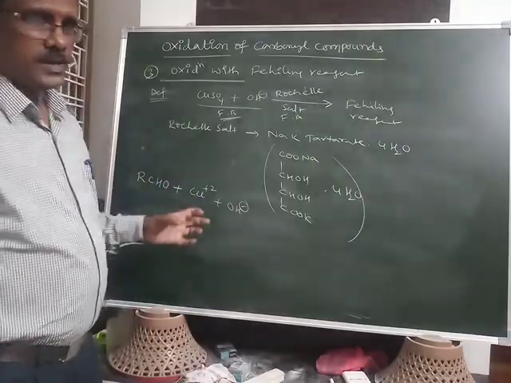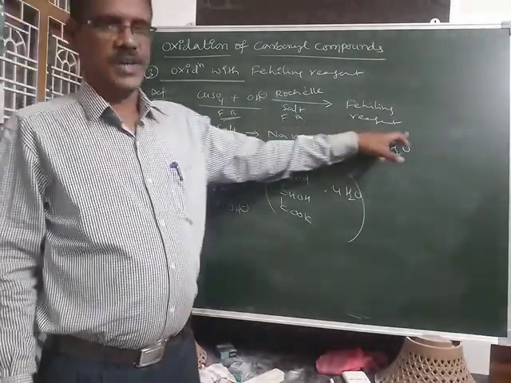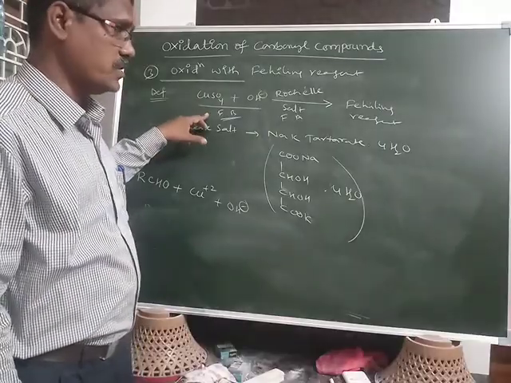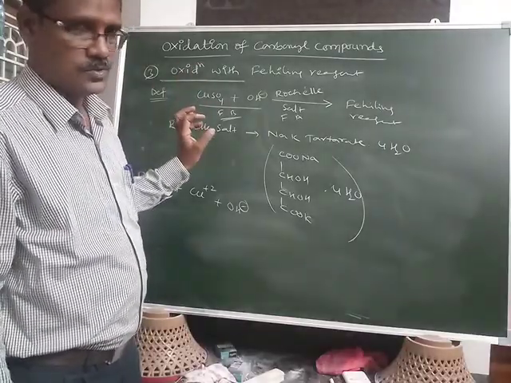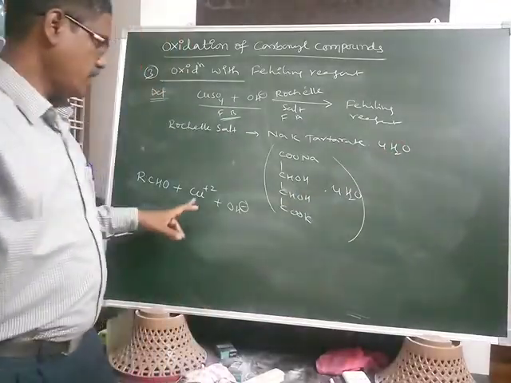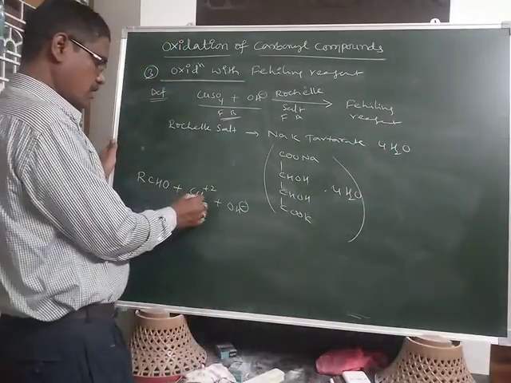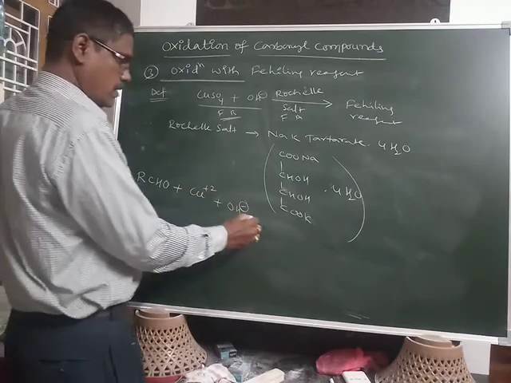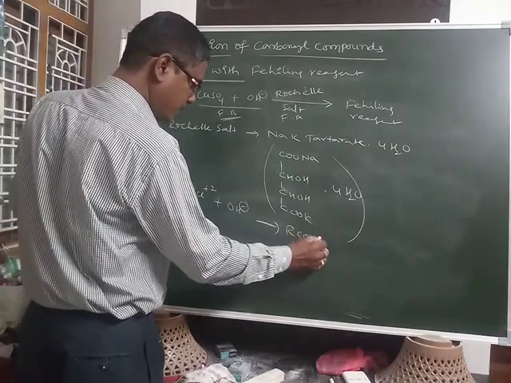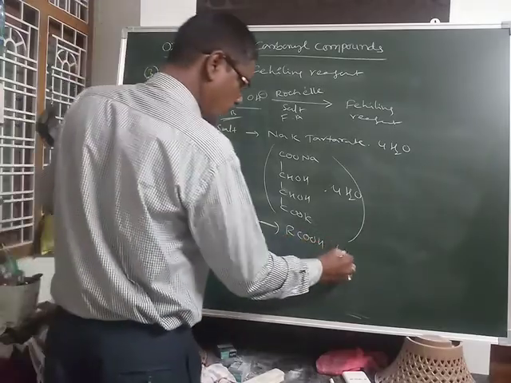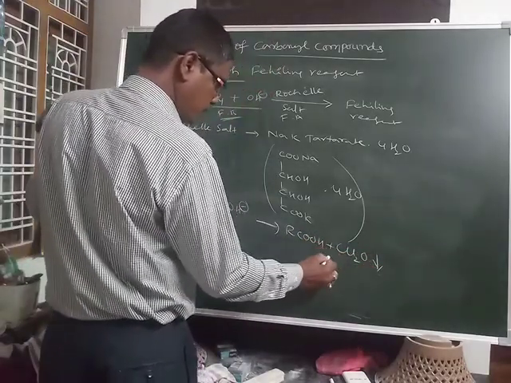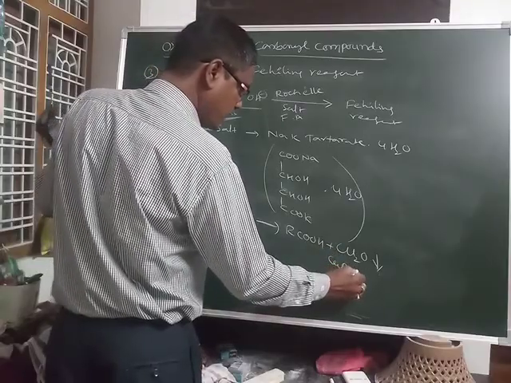Fehling A and Fehling B solutions, these two different solutions, when mixed give the Fehling reagent. In Fehling reagent, this copper oxidizes the aldehyde into the carboxylic acid, and the copper converts into the cuprous oxide.